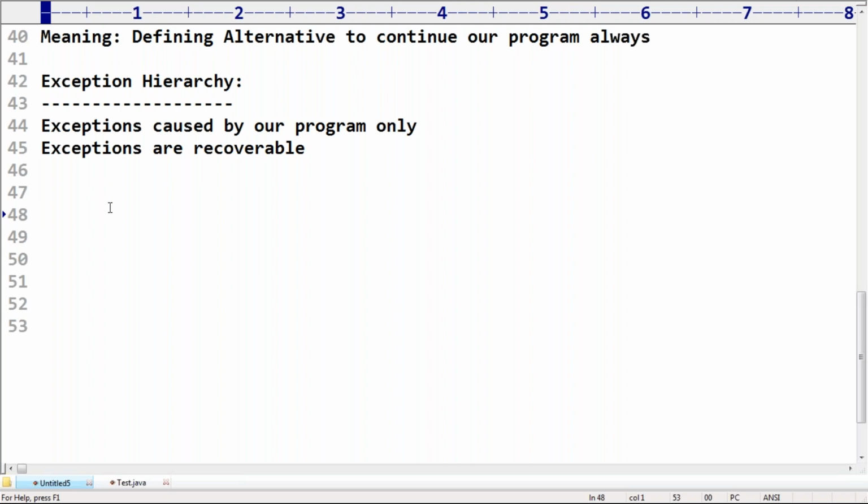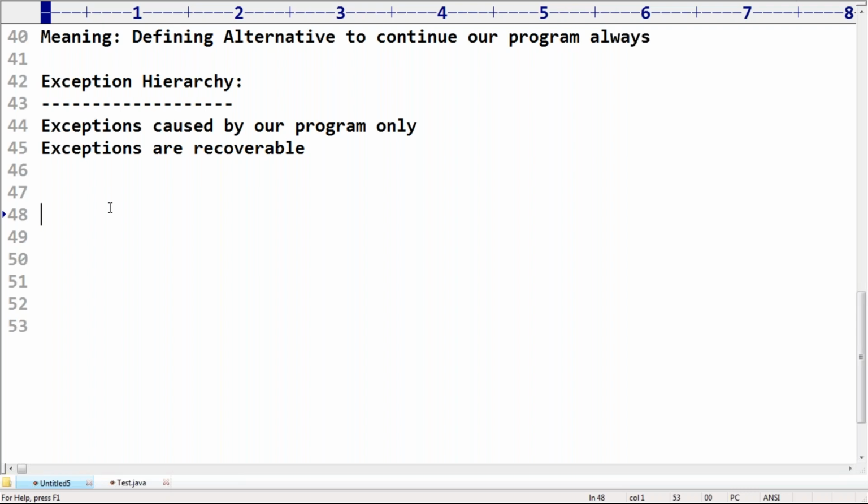Next, suppose my program is running. At a certain point, the complete memory is occupied, no vacant memory. Then my program is not in a position to continue. Out of memory error is going to come. If an out of memory error comes, can I define a catch block for that? Increasing memory, you can't do programmatically. That should be the responsibility of either the server admin or the system admin, not you.